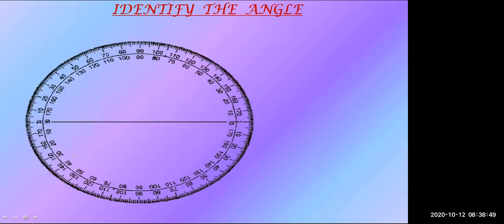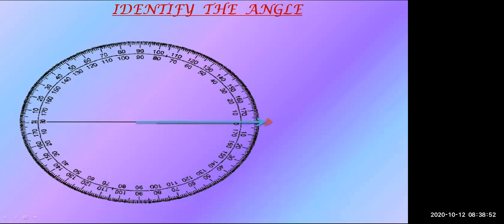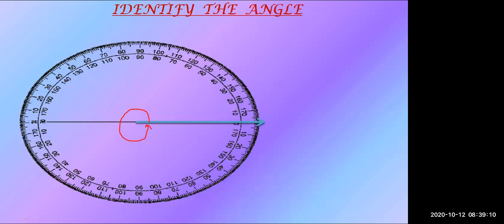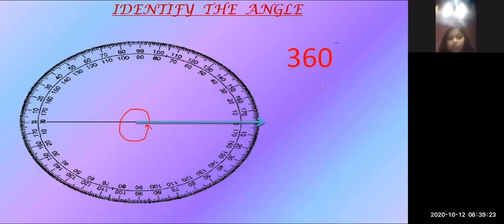the last one that we have, one ray and we have one more ray, but I will say the other ray has traveled from start till end back, the whole circle it has traveled. What are such angles called? Very good, Prachi. It is a complete angle because it has traveled from 0, through 90, 180, 250, 260 and then it has come to 360. So I will say the measurement of this angle is 360 degree and the name of the angle is complete angle.